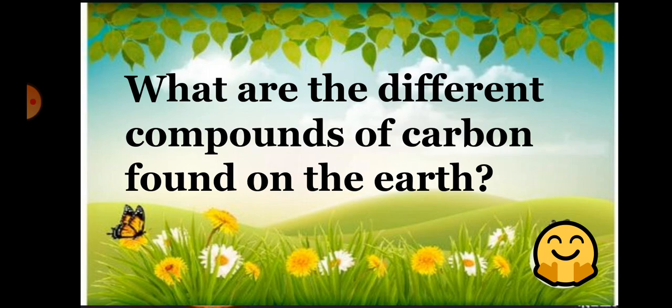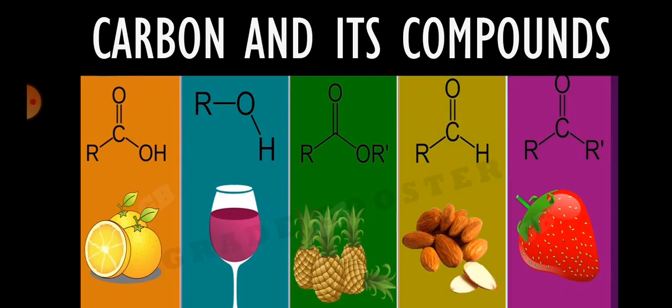So students, to answer that question, elemental carbon can be found in the Earth's crust, for example, as diamonds, graphite and coal. Compounds of carbon can be found in minerals, for example, calamine, limestone and dolomite. All fossil fuels and living organisms contain compounds of carbon. Carbon compounds like carbon dioxide and carbon monoxide are present in the atmosphere.